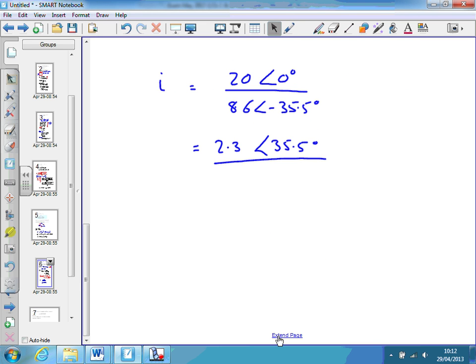And the power of this is that in electronics anyway, this gives me the size of the current, 2.3 amps. So we've got a current of 2.3 amps flowing, and it's out of phase, it's leading, because it's a positive angle, by 35.5 degrees. So that would be my answer, that the current is 2.3 amps leading by 35.5 degrees.